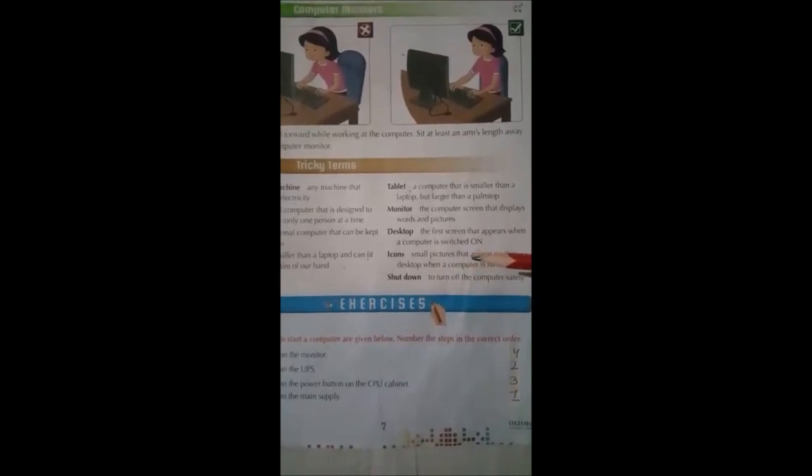Monitor. The computer screen that displays words and pictures. Desktop. The first screen that appears when a computer is switched on. Icons. Small pictures that appear on the desktop when a computer is switched on. Shutdown. To turn off the computer safely.